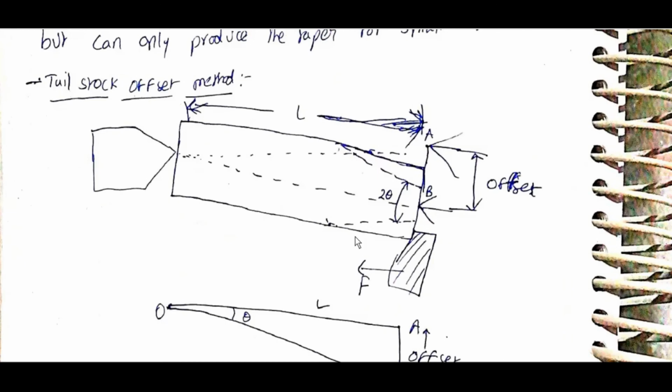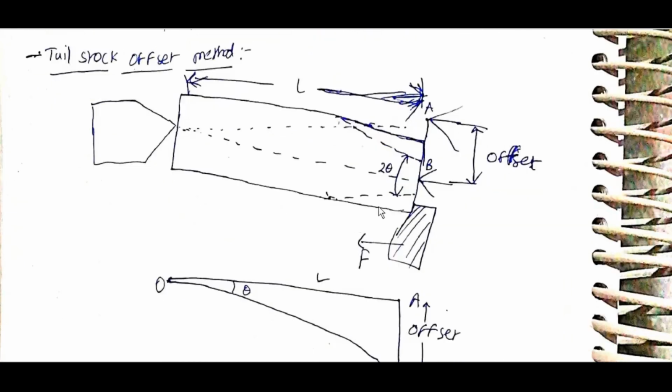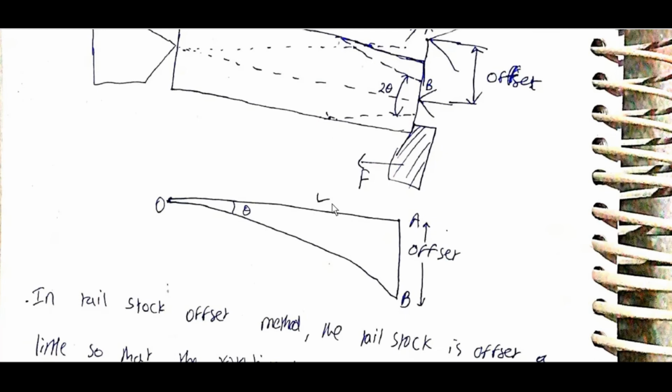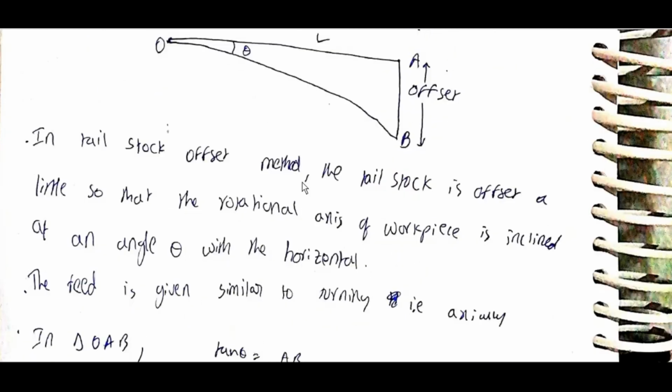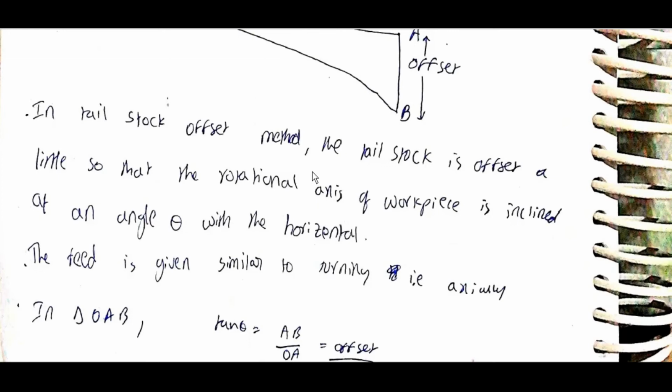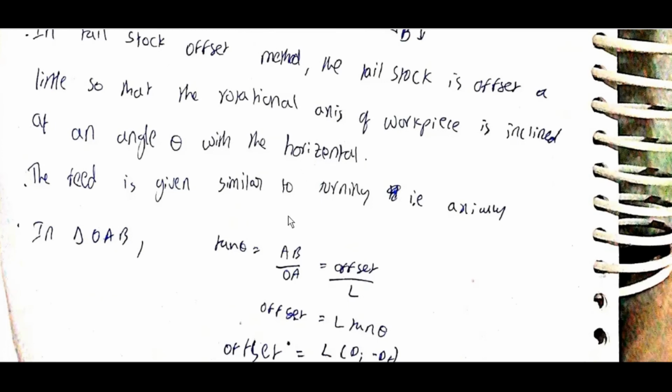Tailstock offset method. In the tailstock offset method, the tailstock is offset a little so that the rotational axis of the workpiece is inclined at an angle theta with the horizontal. The feed is given similar to turning, that is axially.